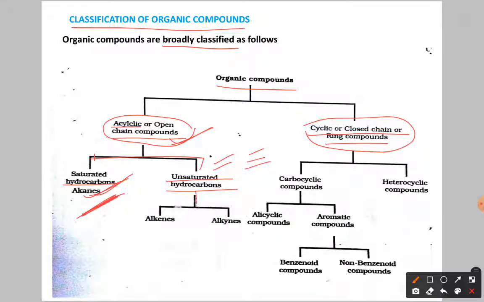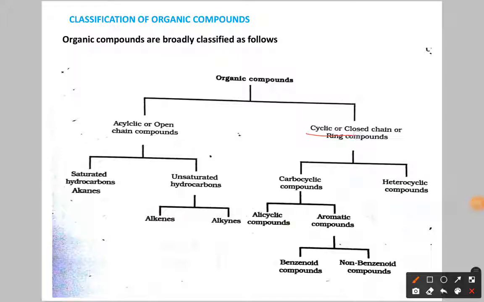In that again we have the classification. If you have only double bond, that is called alkenes. If you have the triple bond, those are called as what? Alkynes. So all these are having what? Open chain compounds, means they are open. We don't have any cyclic compounds. So acyclic are open chain compounds.